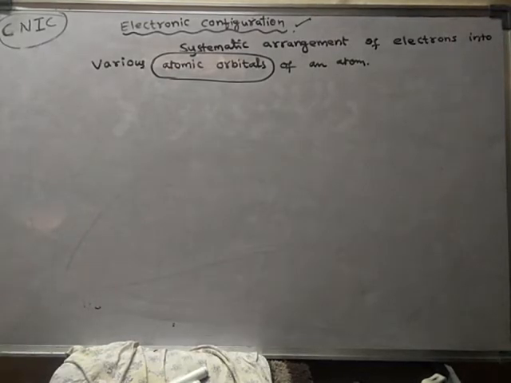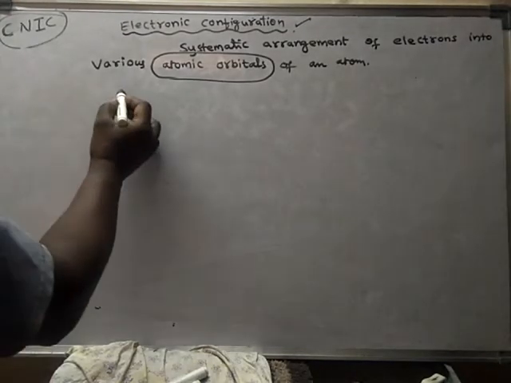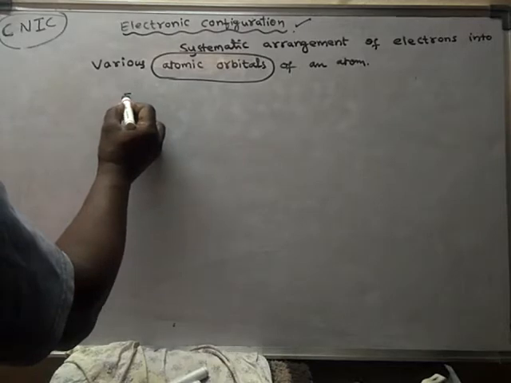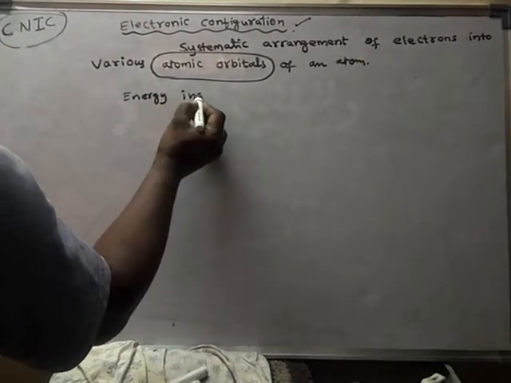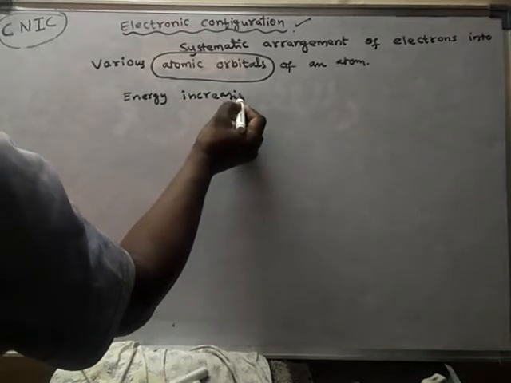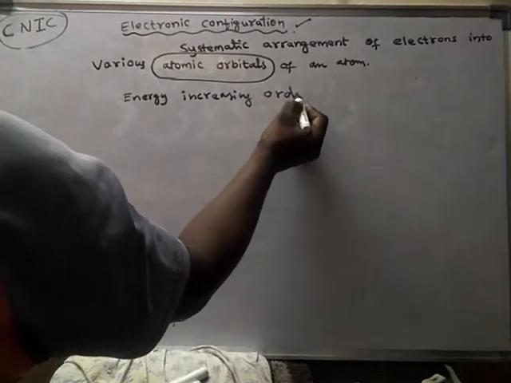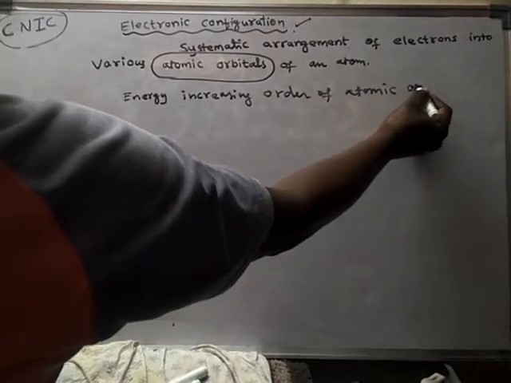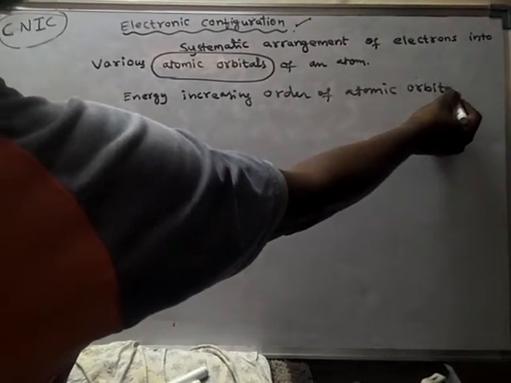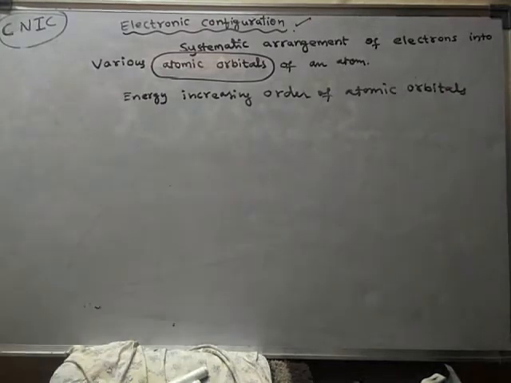The energy increasing order of atomic orbitals we should know.